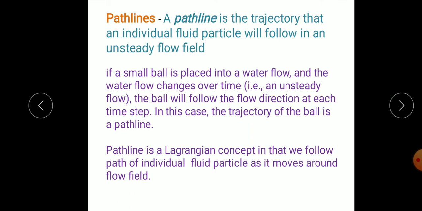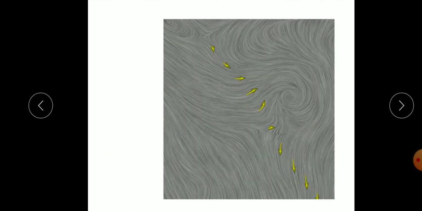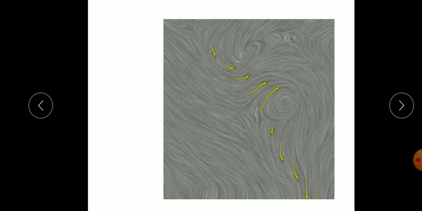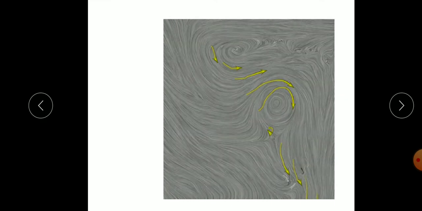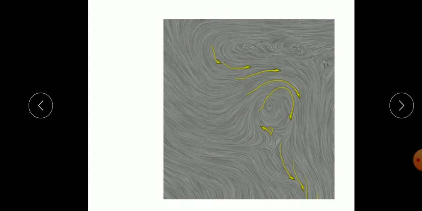Next one is the path lines. First we considered streamlines tangent to the velocity vectors. Path lines are shown by yellow lines. If you follow an individual particle path, we get the path line.